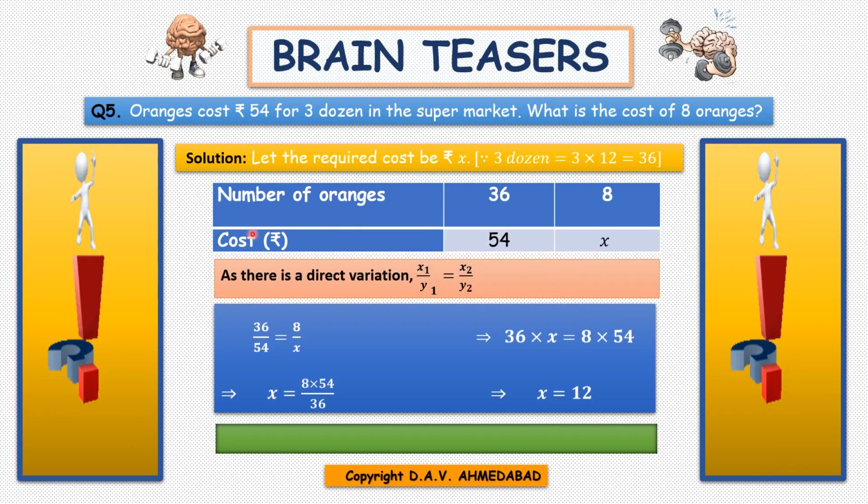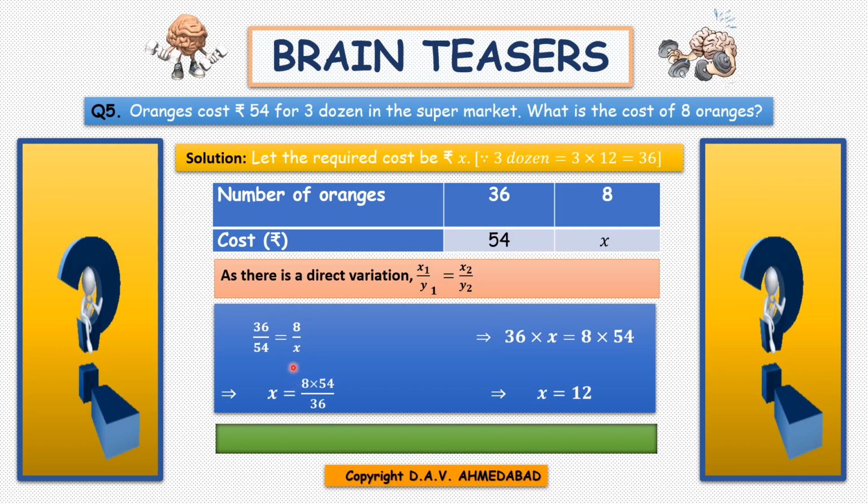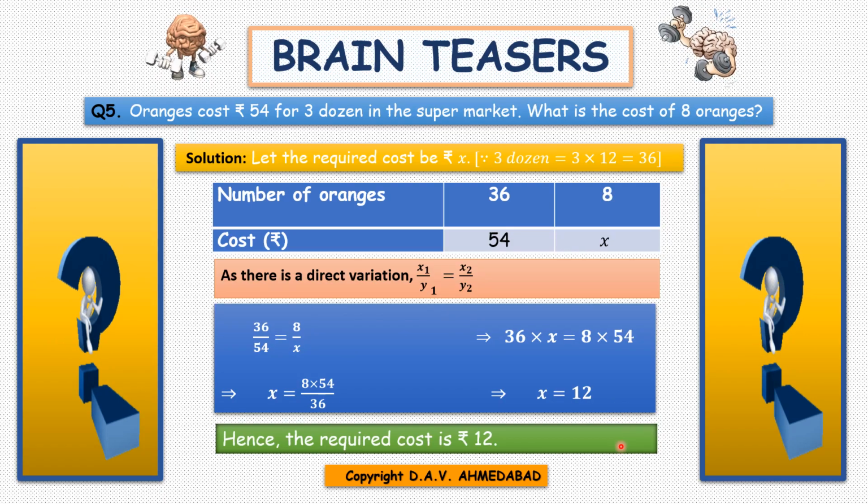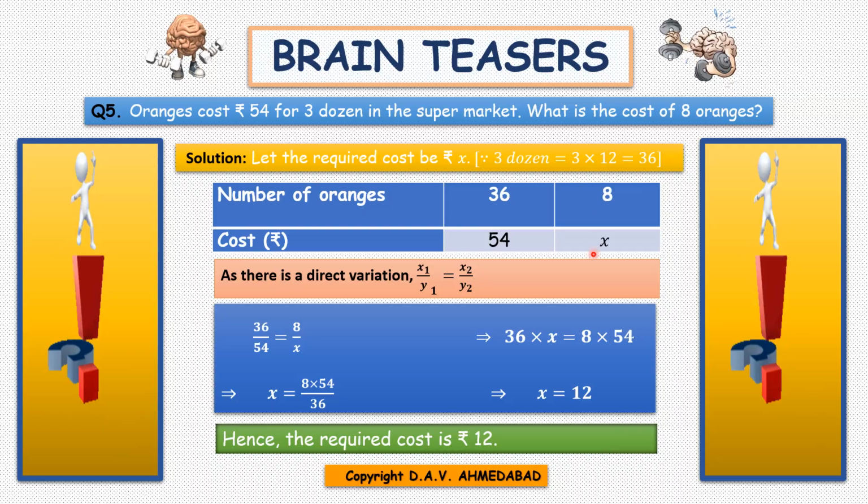So let us calculate. 36 by 54 equals 8 by x. After doing cross multiplication, x equals 12. It means the cost of 8 oranges is rupees 12. Understood, children?